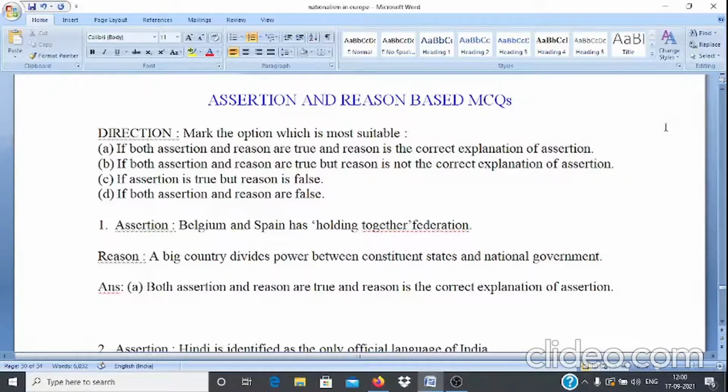A. If both assertion and reason are true, but reason is not the correct explanation of assertion, then you have to mark B. If assertion is true but reason is false, then you have to mark C. And if both assertion and reason are false, then you have to mark D.